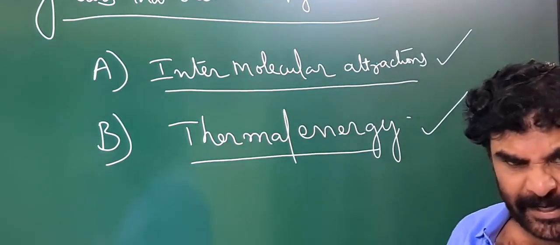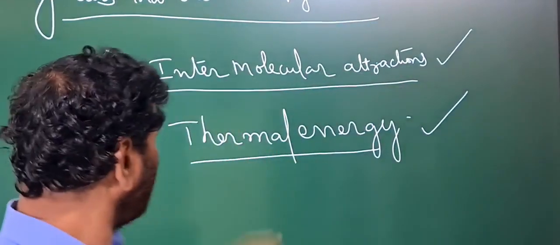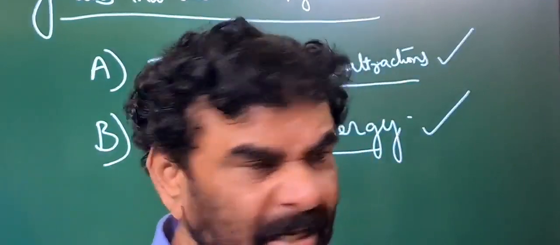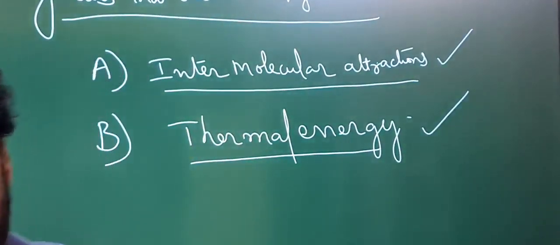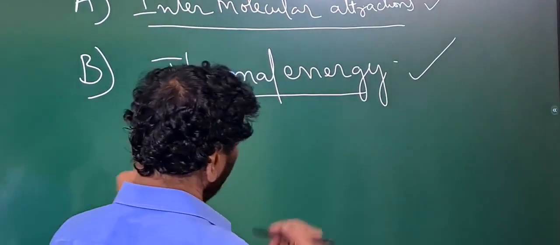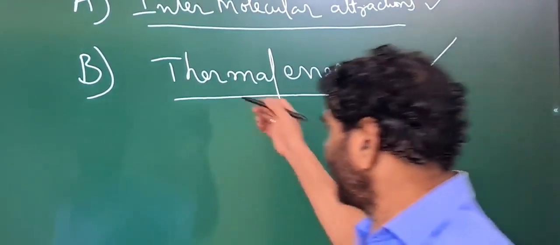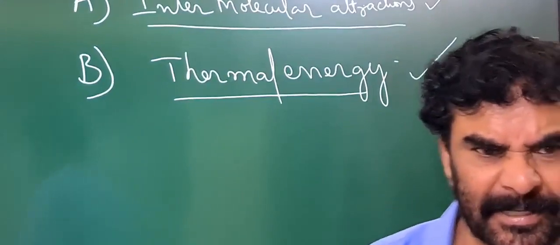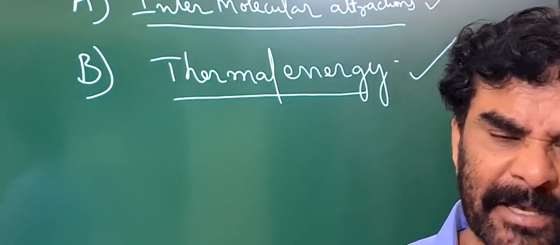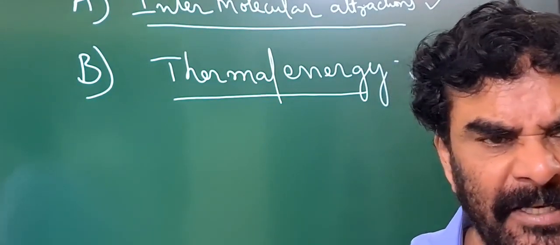Which physical state a substance is in depends on the existing intermolecular attractions and the available thermal energy of the molecule. Suppose strong intermolecular attractions are present and the thermal energy associated with the material particles is very little. Then the molecules do not possess the required amount of energy to overcome the attractions present around them.